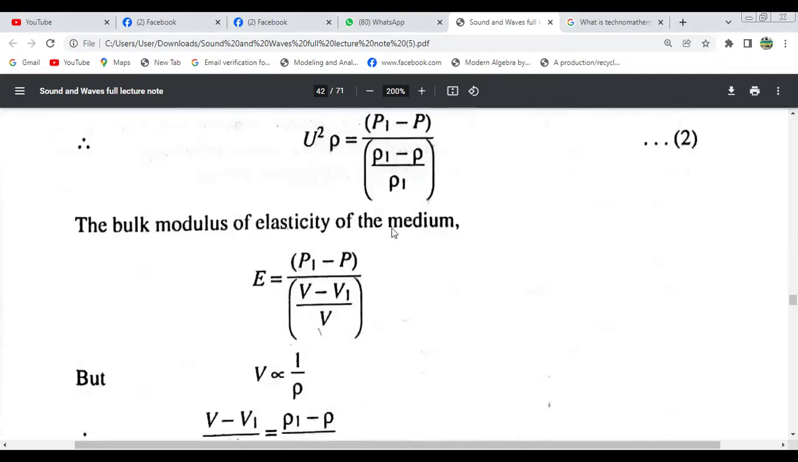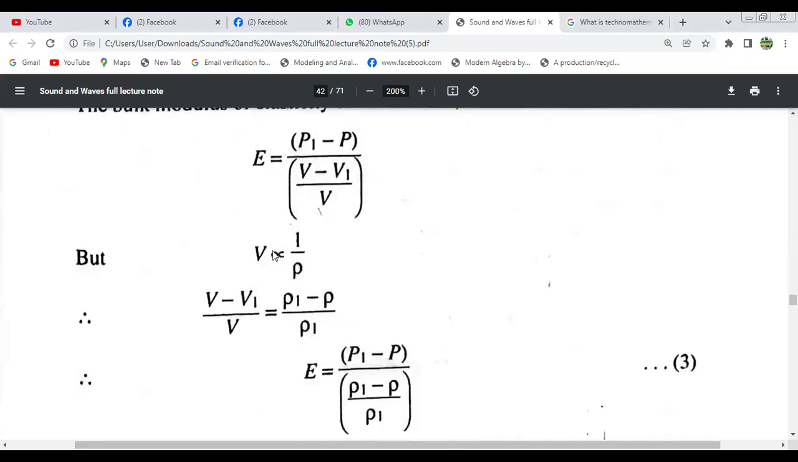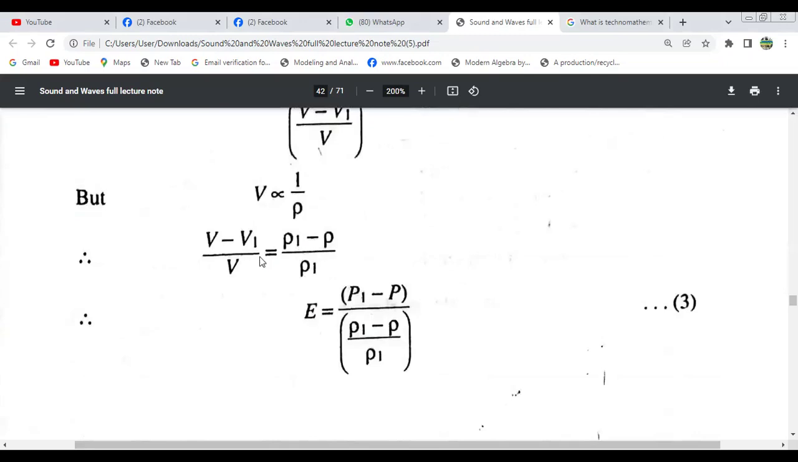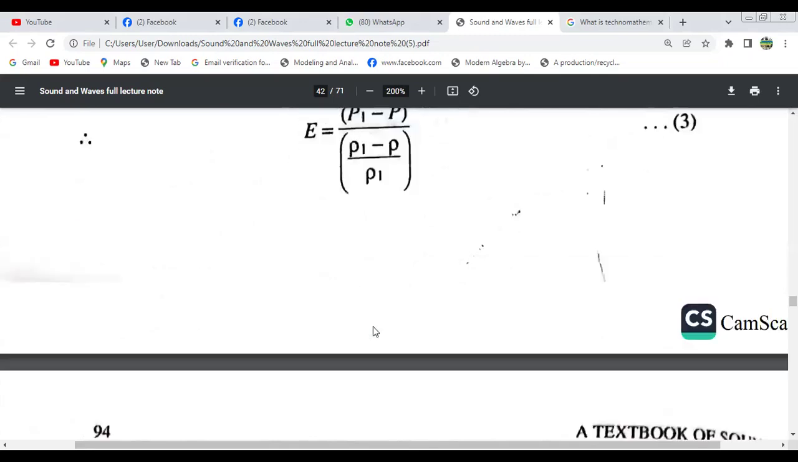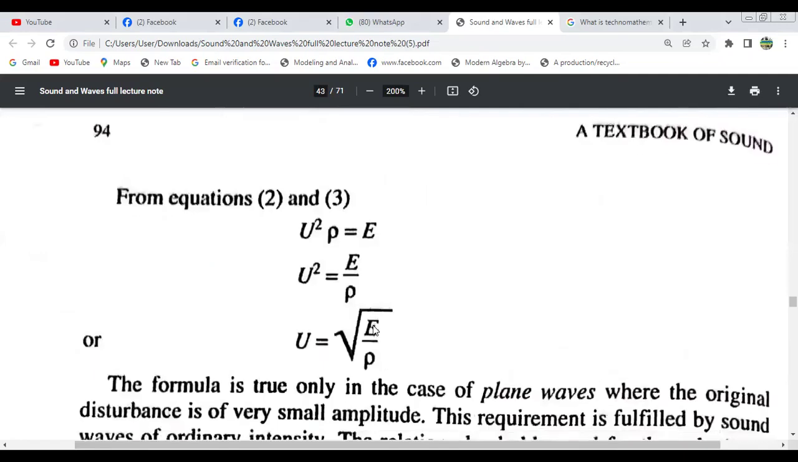The bulk modulus of elasticity of the medium, E, equals this formula, but volume is proportional to 1 by rho. Therefore, (V minus V1) by V equals 1 minus rho divided by rho 1. In that case, E equals this one. So from equations 1, 2 and 3, we get U²ρ equals E, and U² equals E by ρ. So U equals root over E by ρ.